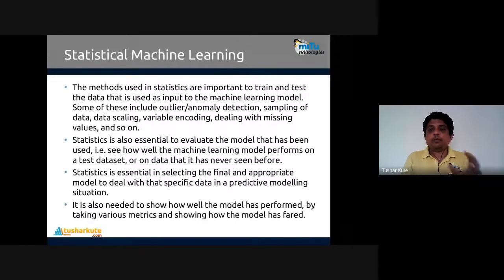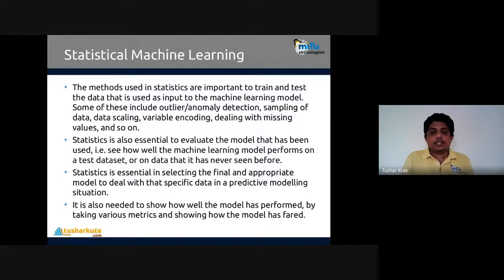Basically, we use two terminologies: statistical modeling and machine learning. Though the names are different, the literal meaning of both is the same. The difference is that statistical modeling was used in the last century, when they used to create statistical models of the data.